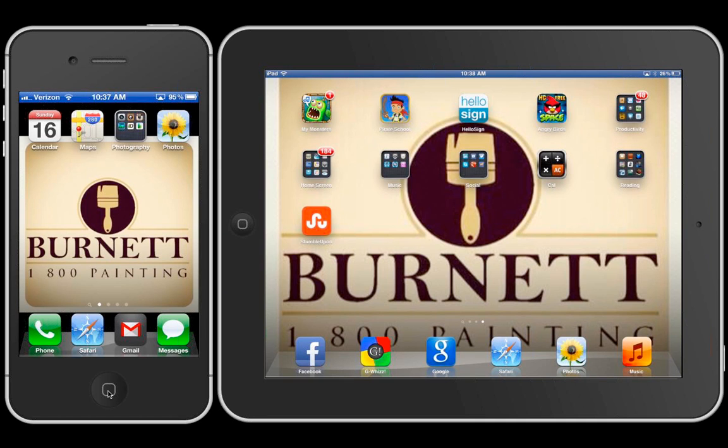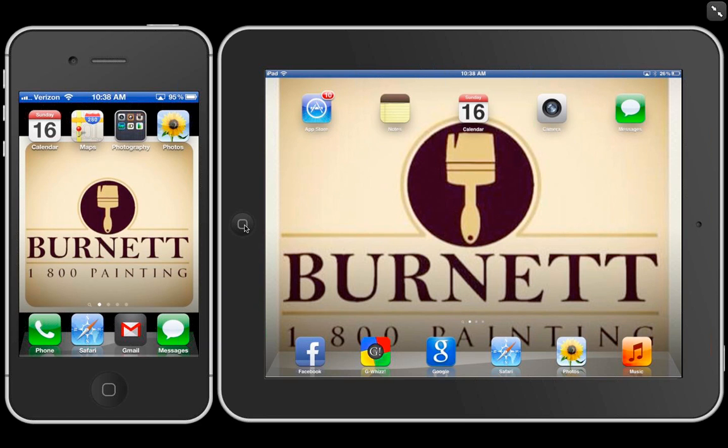Same thing with the iPad. If you notice the white dot, we're not on the home screen. To get back to the home screen at any time, I just hit the home button again. Now, as you're going out through your days and your weeks, you're going to open many of your apps. While they all look like they're closed right now, really they're not. So here's how we close apps.